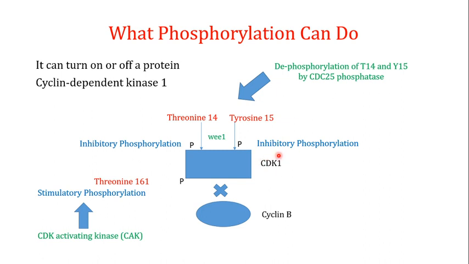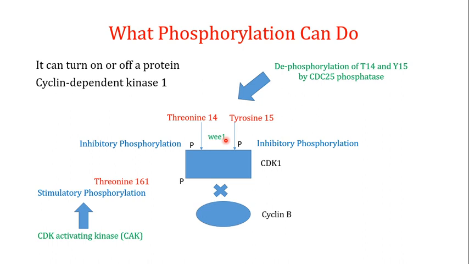One is threonine 14, and another important amino acid at position number 15 is the tyrosine. Both threonine 14 and tyrosine 15 are phosphorylated by a specific kinase known as the V1.